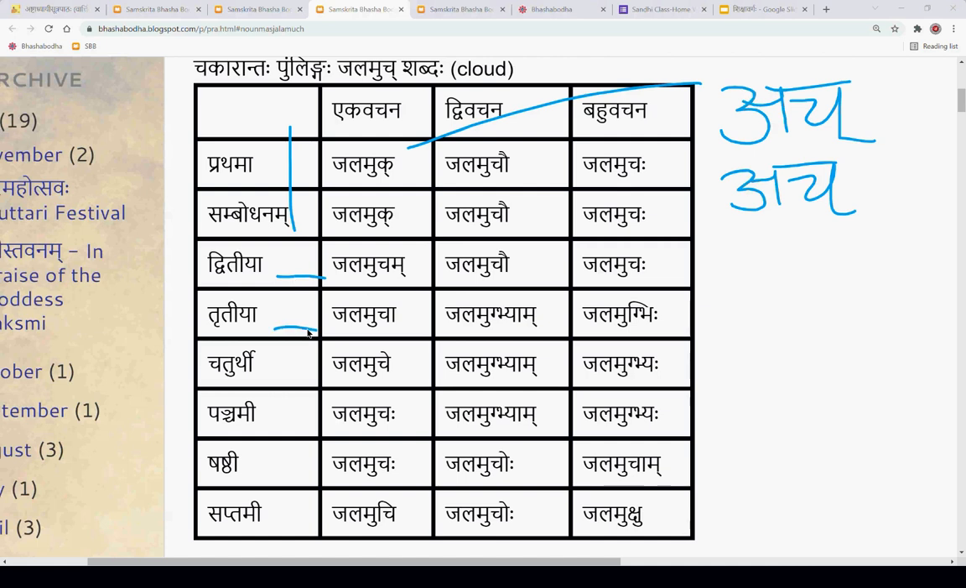Acham. Tritiya ekavachanam? Acha. Chaturthi? Ache. Panchami? Shashti? Shashti punah achaha. Saptami? Achi.